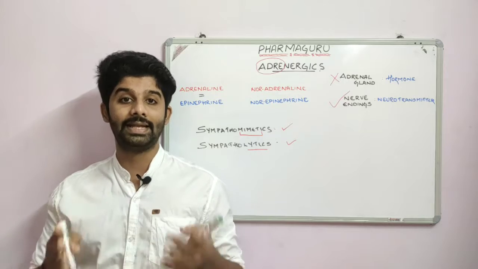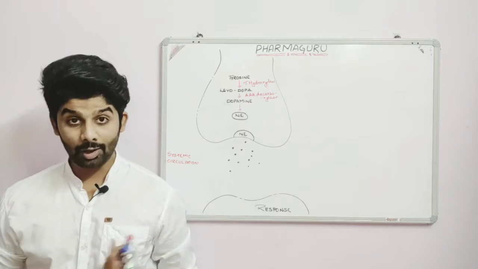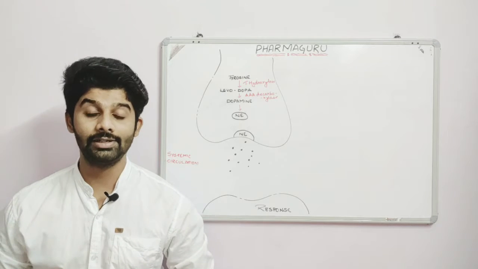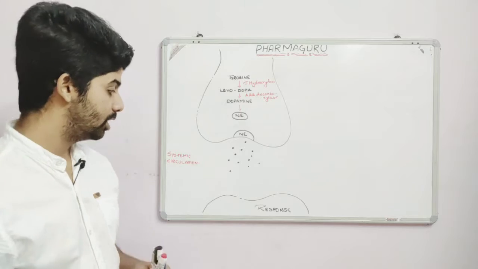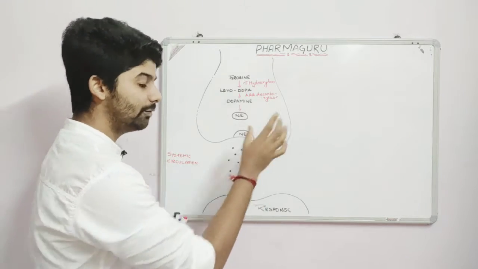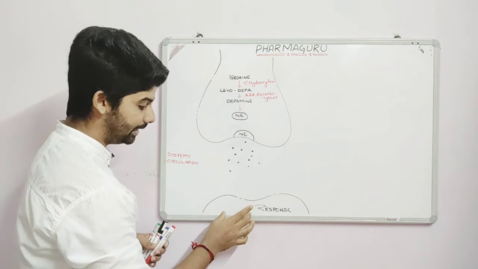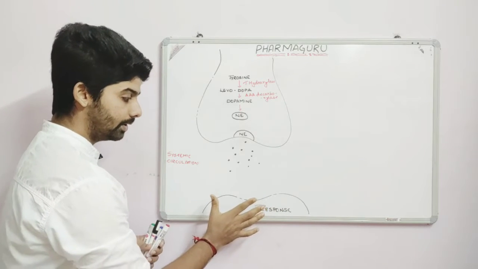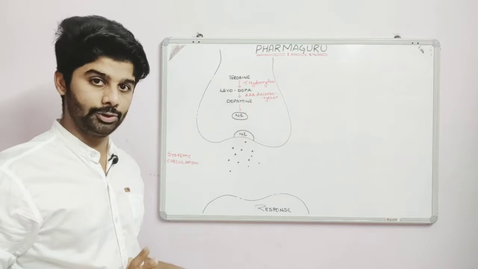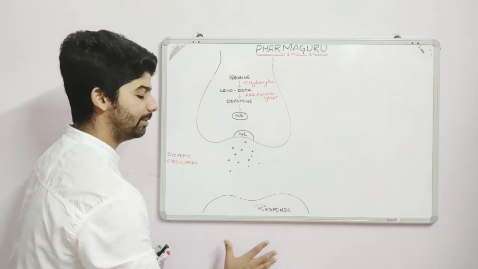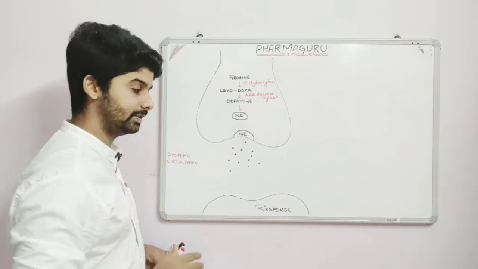Now we will see the mechanism of production of neurotransmitters, adrenergics. Okay, so now we will see how the adrenergics are produced by the nerve endings as neurotransmitters. Fine. So we will assume this is a nerve ending, right? A nerve axon, right? Now this is also a nerve which is connected to an organ to which the effect has to be produced. Okay, consider that somewhere here we have a muscle or something like that, or a blood vessel. Okay, here we have a blood vessel.